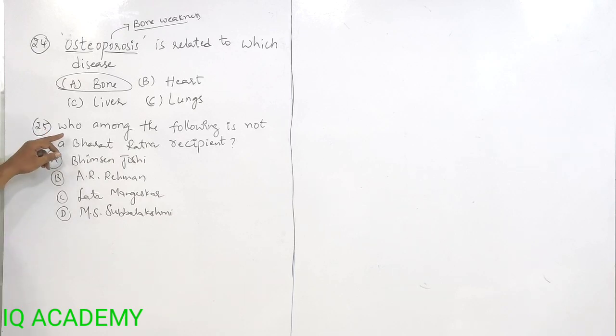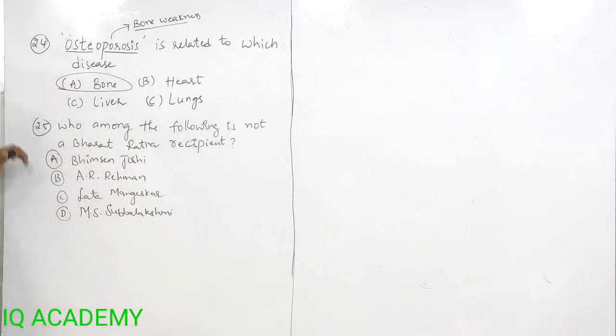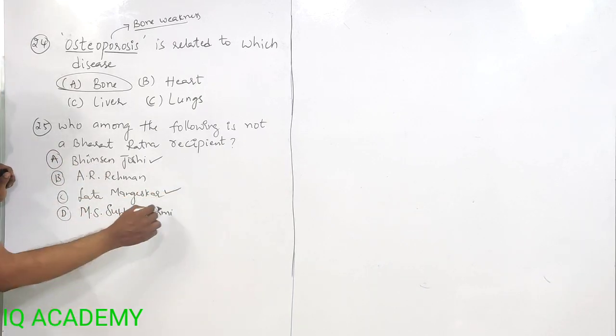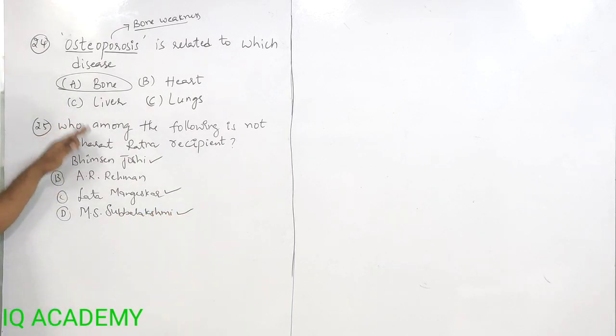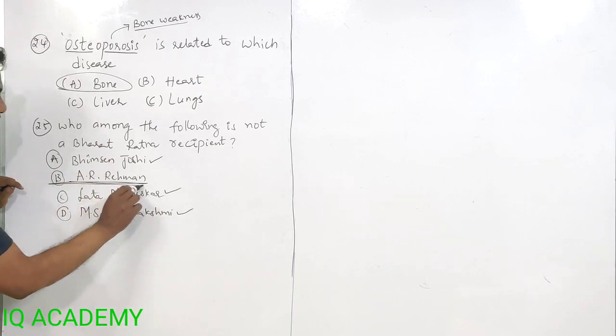The next one is, who among the following is not a Bharat Ratna recipient? Who is the Bharat Ratna recipient here? Bhimsen Joshi got Bharat Ratna. Lata Mangeshkar got Bharat Ratna. M.S. Subbulakshmi. All these are singers. These three singers got Bharat Ratna, but A.R. Rahman did not get Bharat Ratna till now.